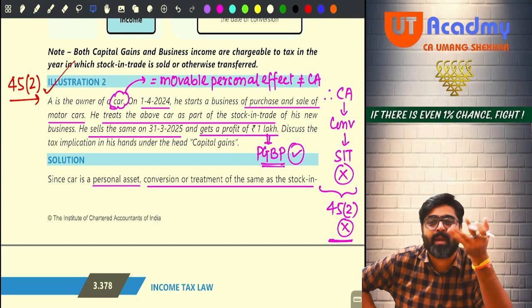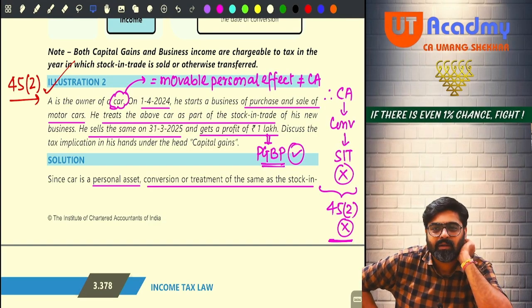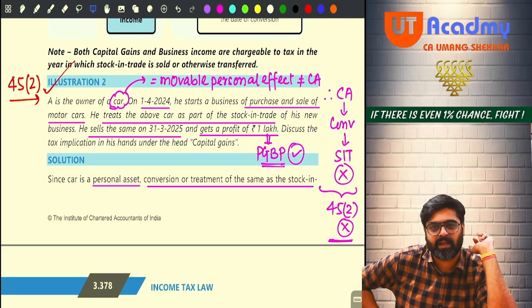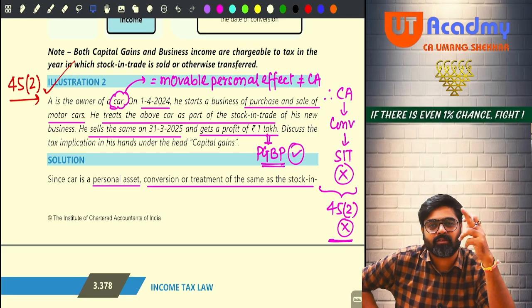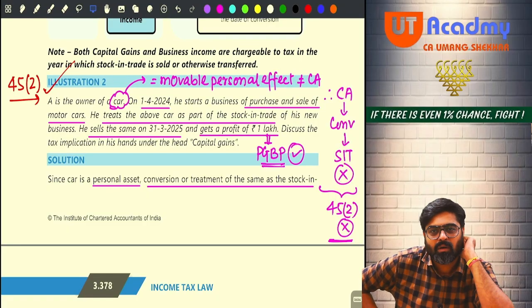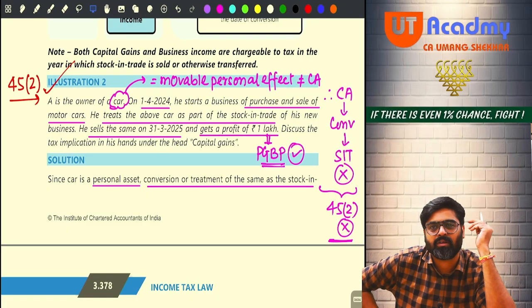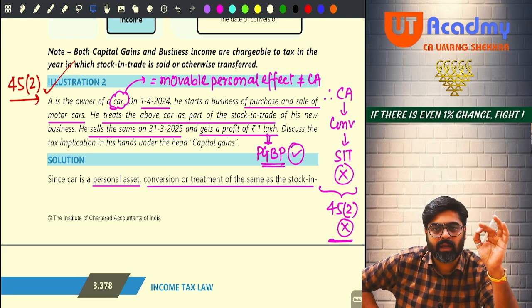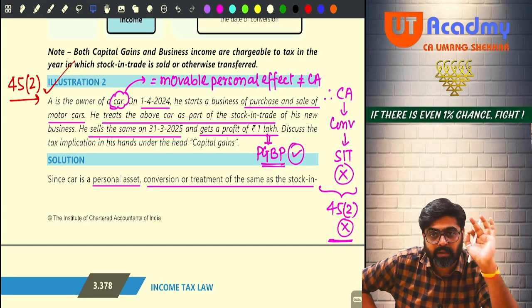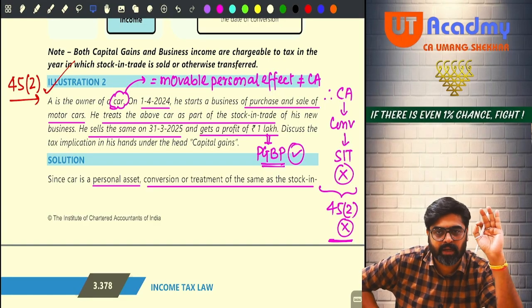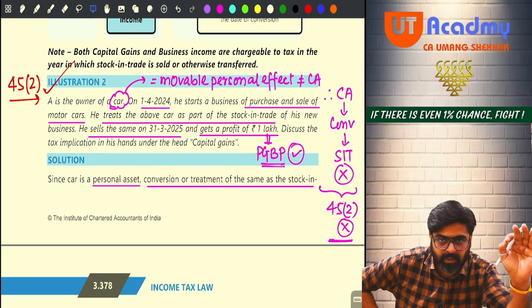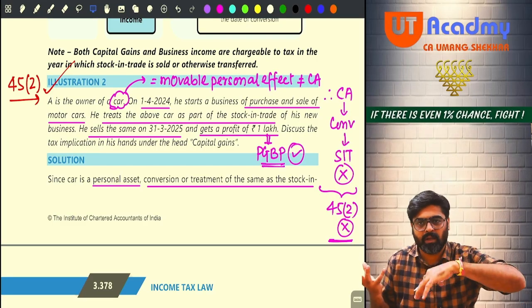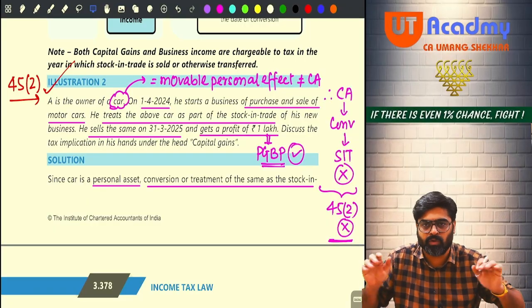Conversion of a capital asset should happen into stock in trade. When you transfer a capital asset, then capital gain arises. So when you convert a capital asset, then only 45(2) will arise, no? The transferred asset is not your capital asset only. Hence, on conversion, 45(2) will not be attracted. No capital gain will result. The entire profit of 1 lakh will be taxable under the head PGBP only. Out of this, something under capital gain, something under PGBP, that you are not supposed to do here.